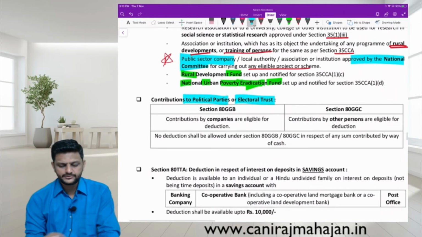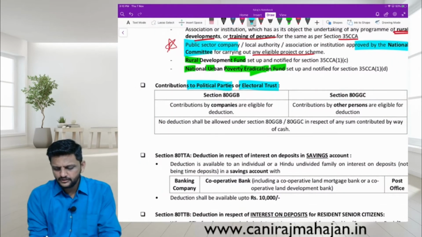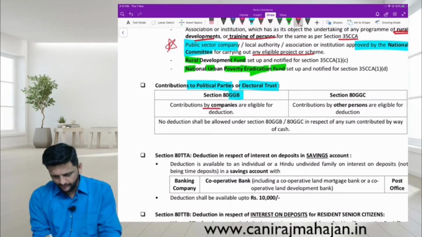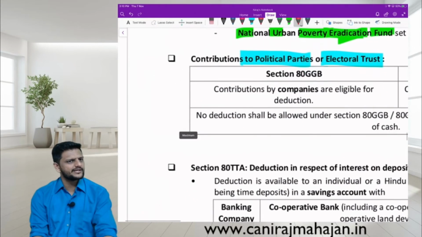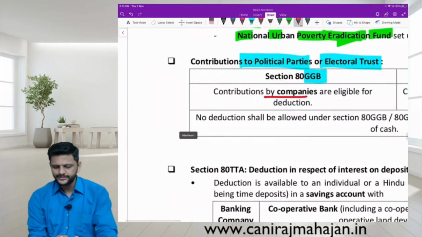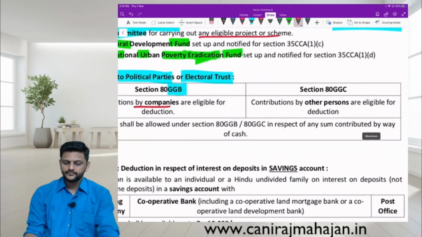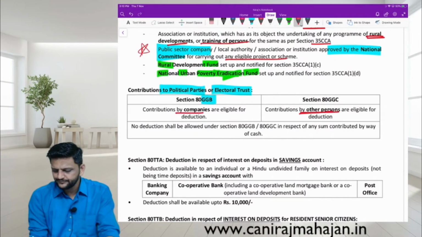Correct. 80GGB, contribution by companies are eligible for deduction. That means eligible assessee is only company, not individual. And 80GGC, contribution by other persons are eligible for deduction. Separate section for them.